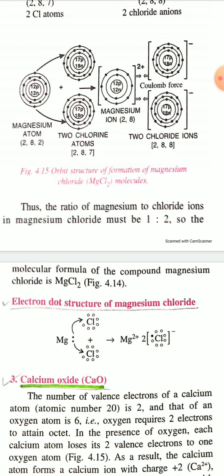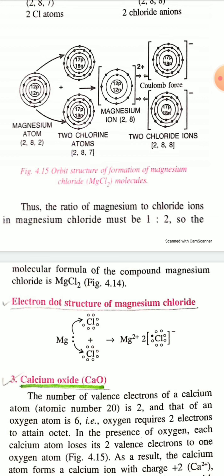All the orbital diagrams after the transfer of electrons from magnesium to chlorine atoms are written within square brackets, and the charges are shown outside the brackets. You have to write the charge as a superscript.